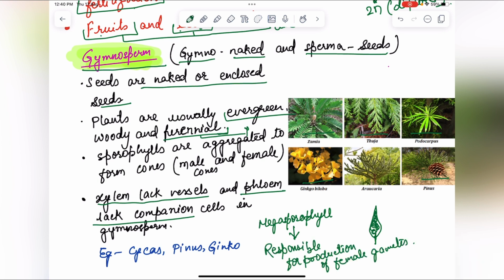Why does gymnosperm produce naked seeds? Because they do not have flowers or ovaries, so fruit is not formed. Hence the seeds are not covered by fruits. That's why they are naked. Then it is called naked seeds. Gymno means naked, sperma means seeds.